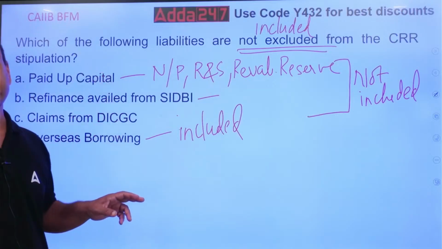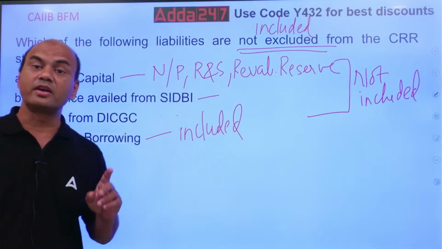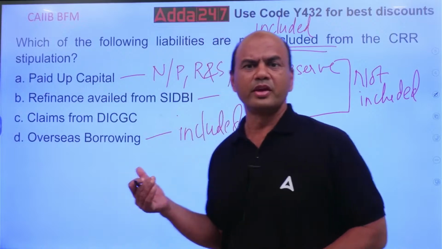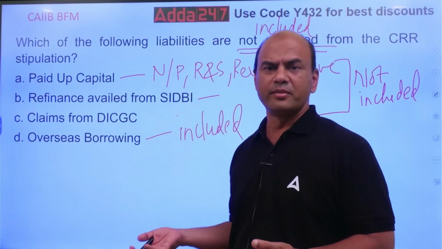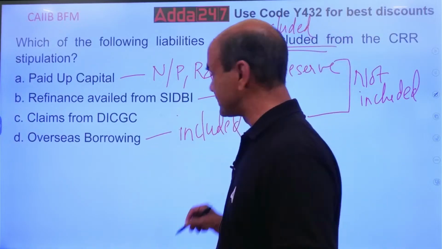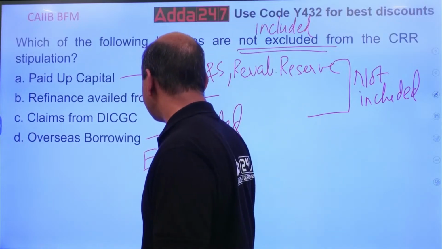But what is included? Overseas borrowing. Because this is a regular course of business. This is what you do. You get the loans from somebody and give the loans over here. What do you mean by overseas borrowings? Here we mean ECB, external commercial borrowing. ECB, kindly note.